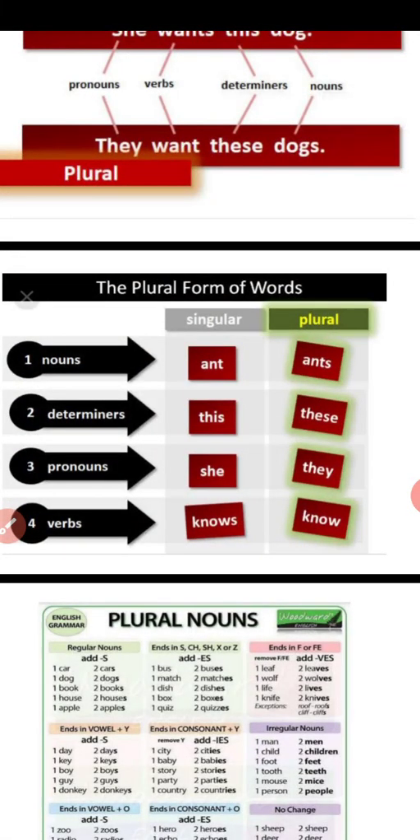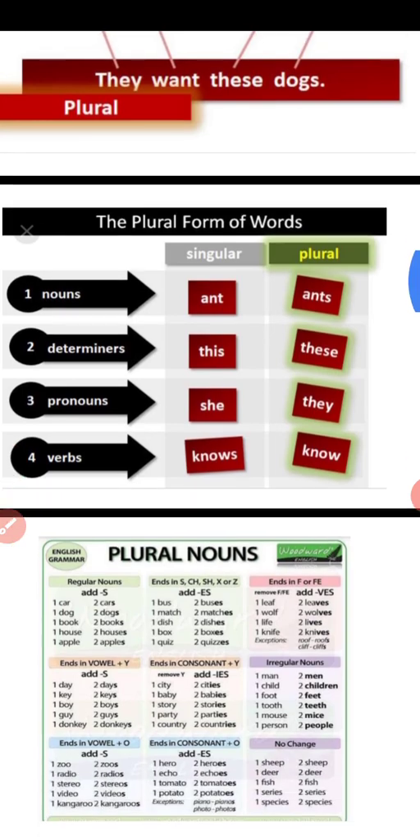The plural form of words: noun, determiners, pronoun, verbs. Here for each of them they have given an example. So in noun, ant, plural ants. In determiners, this, in plural, these. Pronoun, she, plural, they. Verbs, singular knows, plural know.